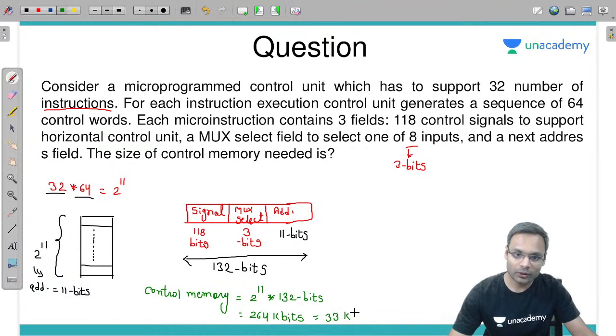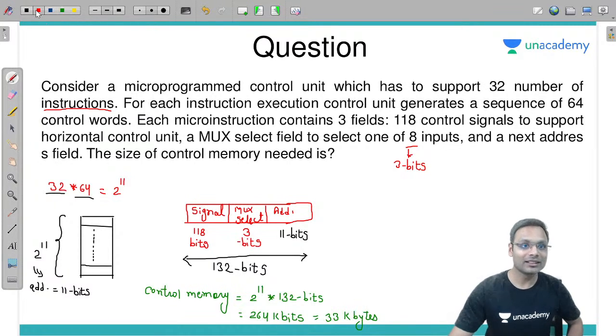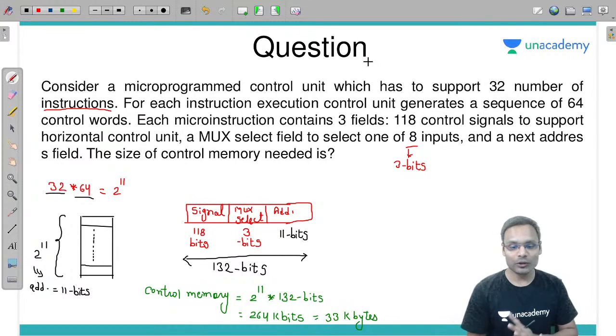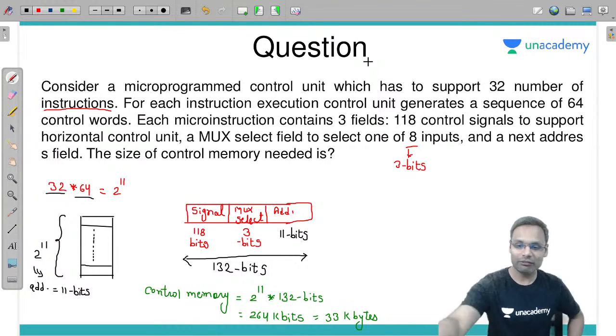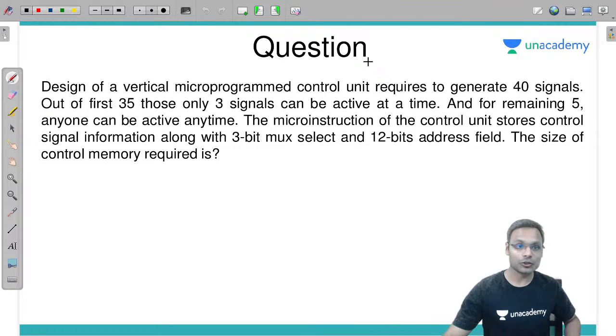33 kilobytes can be the answer. Can you verify 33 is correct or not? Divide 264 by 8. Will you get 33 kilobytes or not? Can you please verify? Next question. Let's go for the next question.